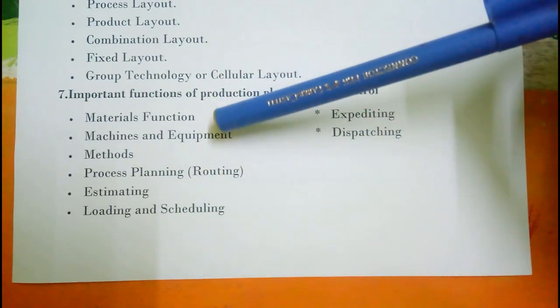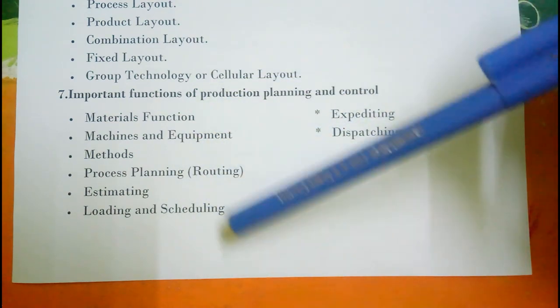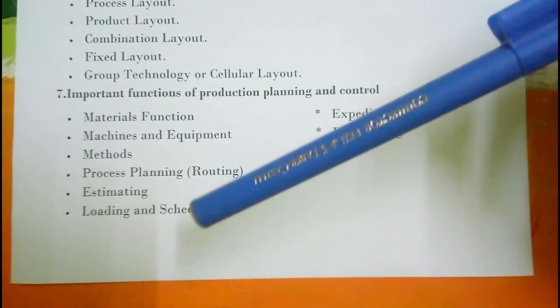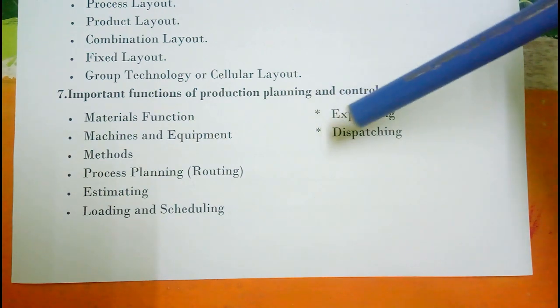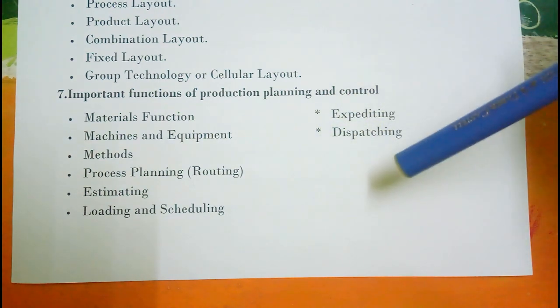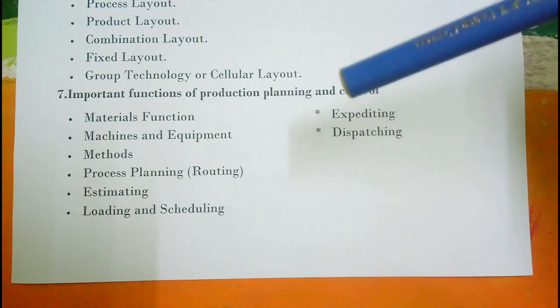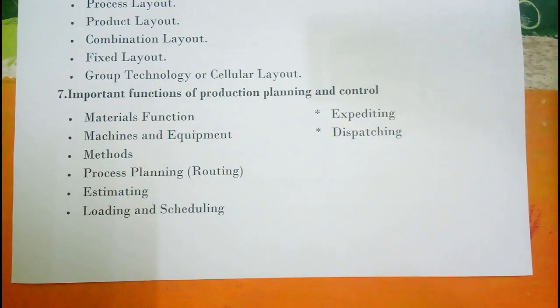Next one, methods. Next one, process planning. Next one, estimating. Next one, loading and scheduling. Next function, expediting. Next function, dispatching. These are all the important functions of production planning and control.